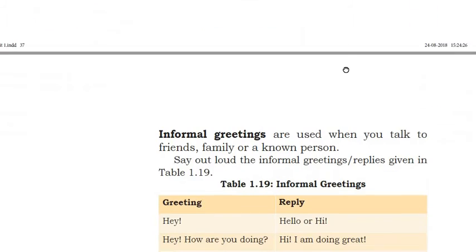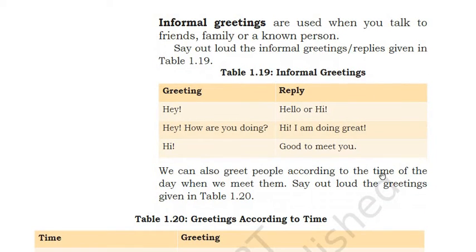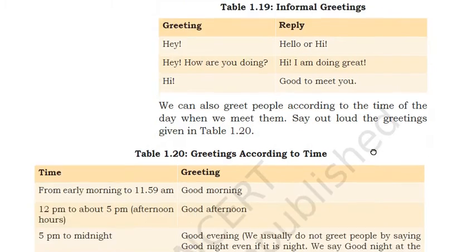And informal greetings are used when you talk to your friends, familiar and known persons, like hey, hello, hi, what are you doing? I am doing great. Hi, I am doing great, right? Good to meet you. All these are what? These are kinds of informal greeting.